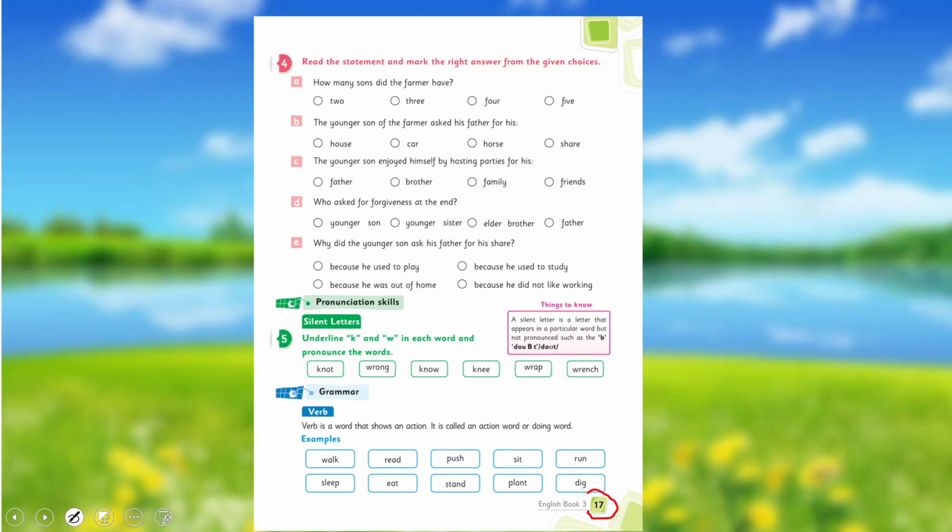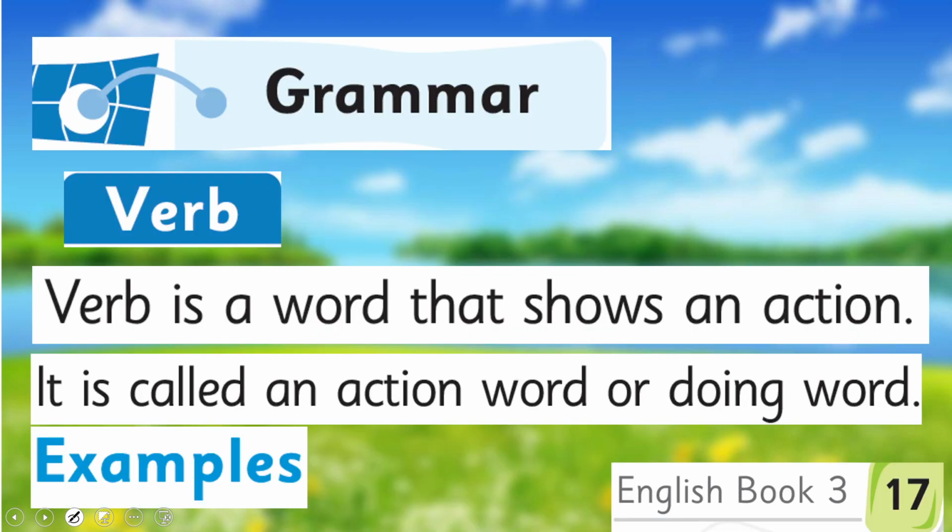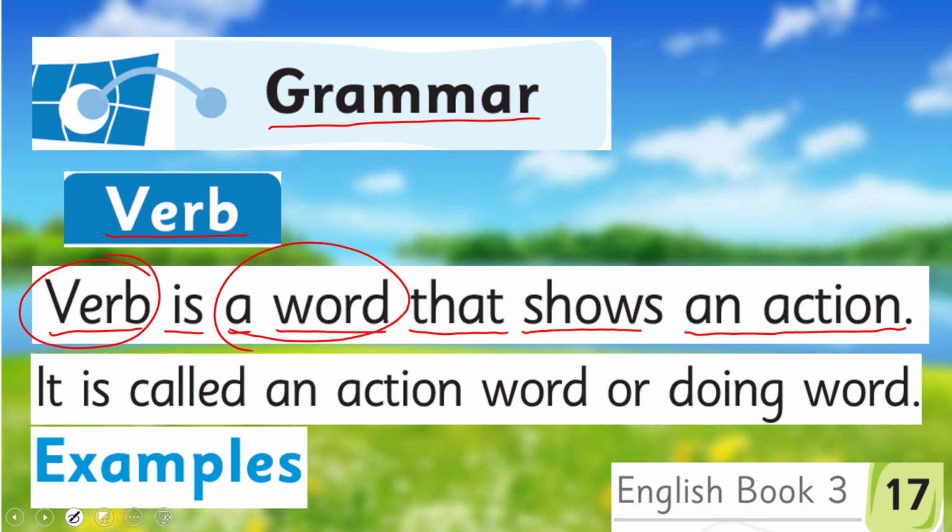All of you open your book on page number 17. It's mentioned here under the title of grammar, verb. Verb is a word that shows an action. Right? Verb, a word that shows action. It is called an action word or doing word.